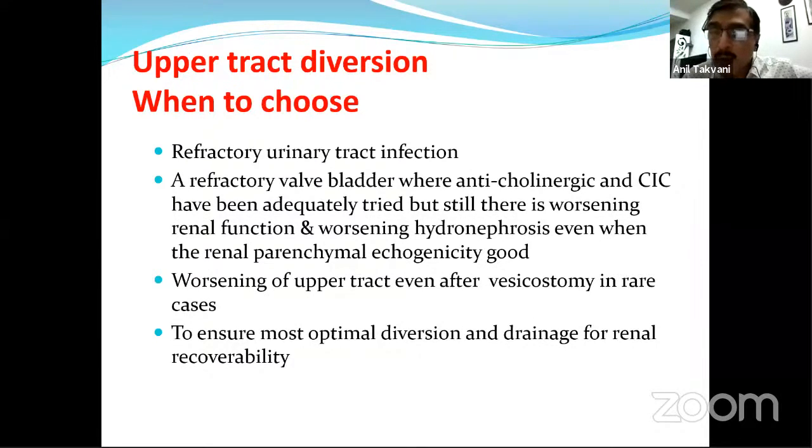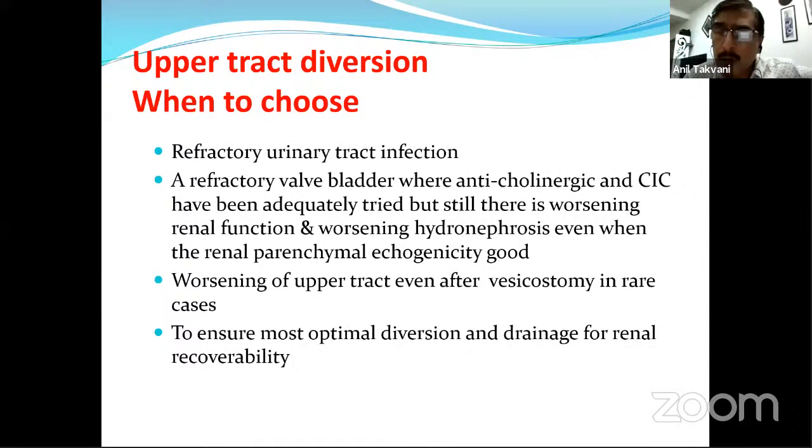Very rarely, people do a vesicostomy, but still upper tract deterioration is there because of massive tortuous ureters, which are thick-walled. They fail to coapt and fail to peristalse effectively, and there can be retention of urine in the dilated ureters, which will create sepsis and will not allow effective drainage, which will give high residual urine and the whole cascade or vicious cycle of the valve bladder syndrome.